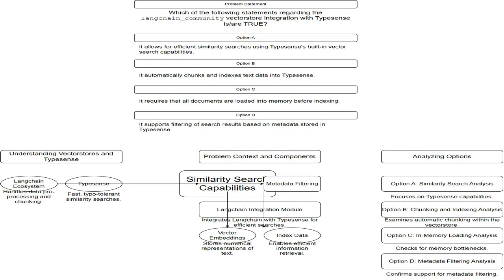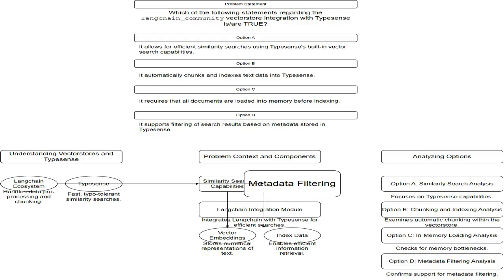Now, let's examine similarity search capabilities. This involves using vector embeddings to find data points that are similar to a given query. Typesense's architecture is crafted to perform these searches efficiently. Now, let's consider metadata filtering. It allows searches to be refined based on associated metadata, improving the relevance of the results.